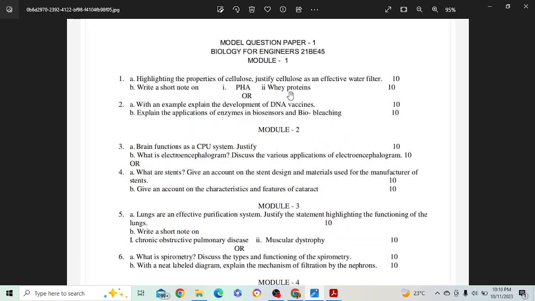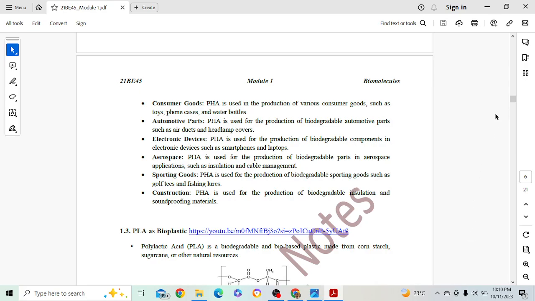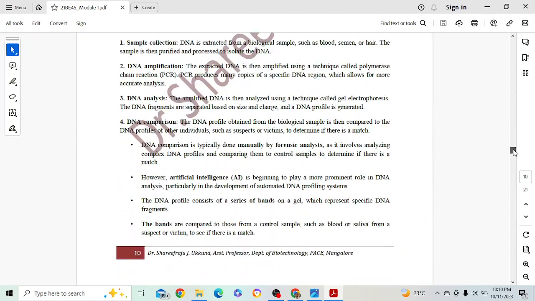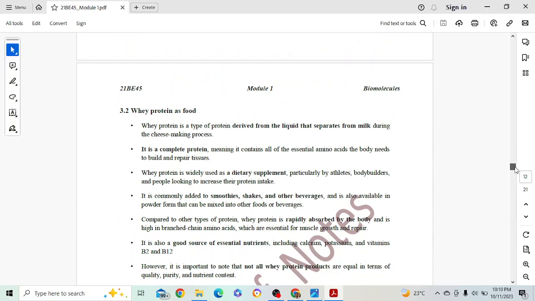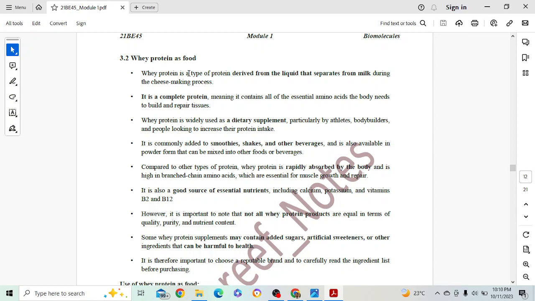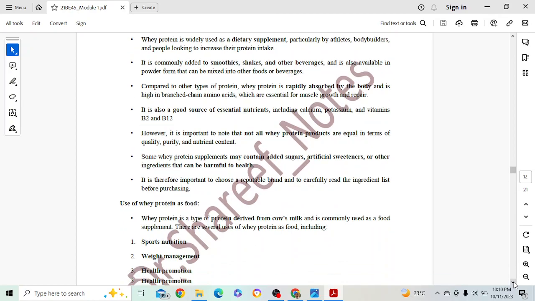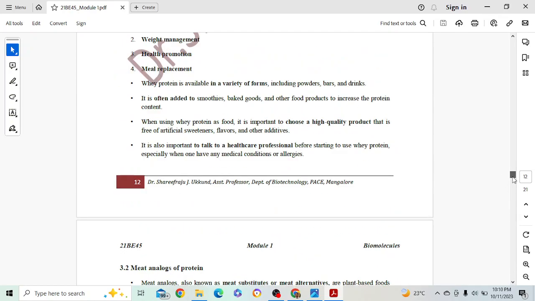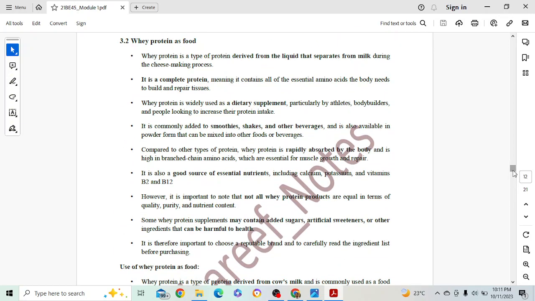The next question for 5 marks was whey protein. Where is whey protein? Under protein. So we have protein, whey protein as food, 5 marks. So give an introduction, it may get you around 2 marks, and uses 2 marks. So you can add a few applications. Introduction only, here I've given a lot of information. See, definition will definitely get you 1 mark. What is whey protein? One sentence will get you 1 mark.